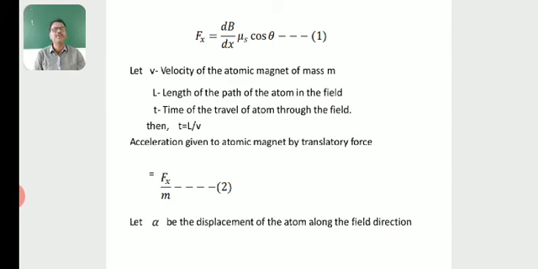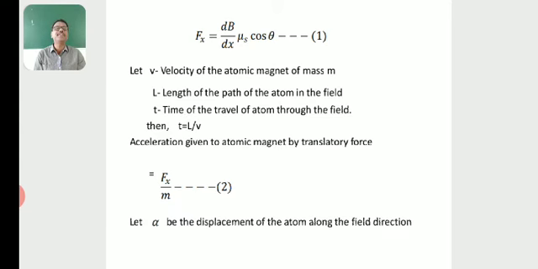Then t is equal to L by v. We know by the basic definition that velocity is equal to displacement by time, then time is equal to displacement by velocity. Then the acceleration given to the atomic magnet by the translatory force is equal to Fx by m. Let this be equation number 2.